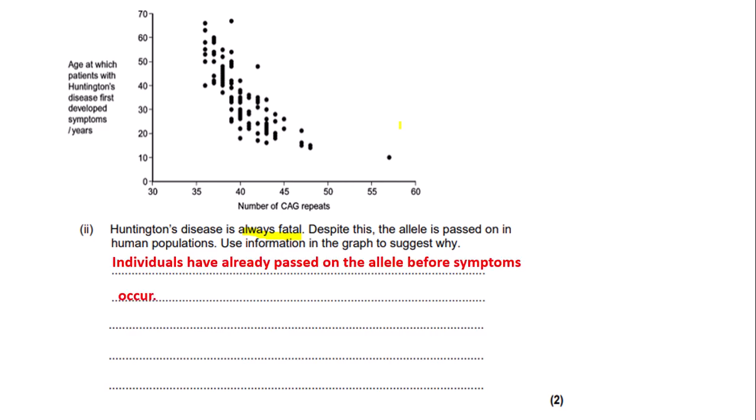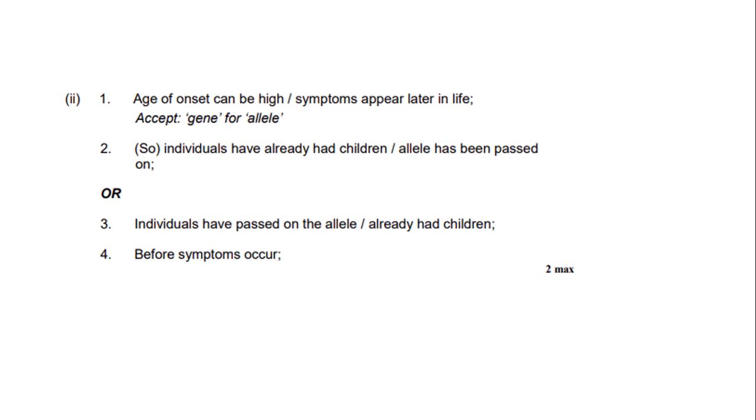So this is what I've written. Individuals have already passed on the allele before symptoms occur, as a lot of Huntington's disease cases occur in your mid to later life, after you have already had children, so after you have already passed on the allele. So if you look at the mark scheme, mark point 1, you can either put these 2 points together, so the age of onset can be high or symptoms appear later in life. They accept gene for allele as well, although it prefers if you put allele.